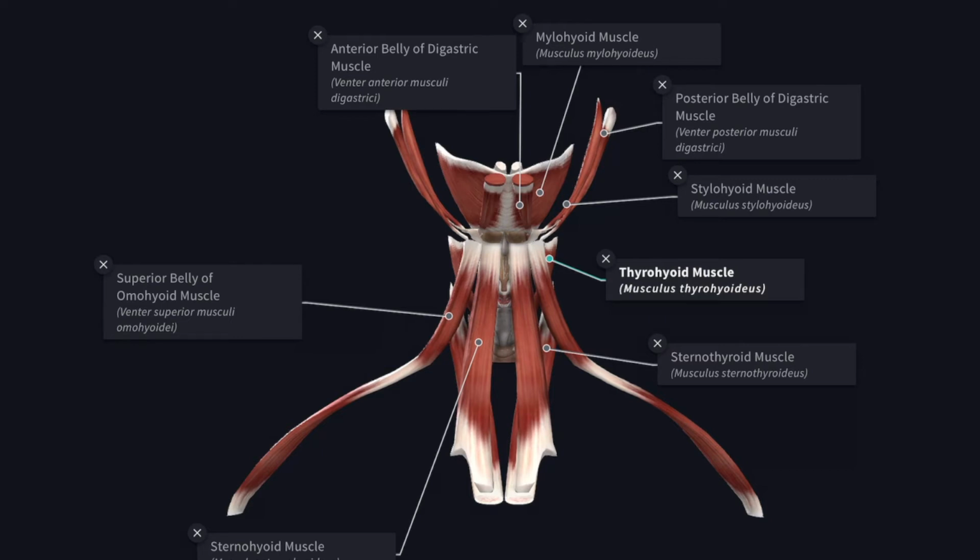This includes the mylohyoid muscle, the anterior belly and the posterior belly of the digastric muscle, then the stylohyoid muscle, then the superior belly of the omohyoid muscle, the sternohyoid muscle, the sternothyroid muscle and the thyrohyoid muscle. So all the suprahyoid and the infrahyoid muscles form the extrinsic muscles of the larynx.